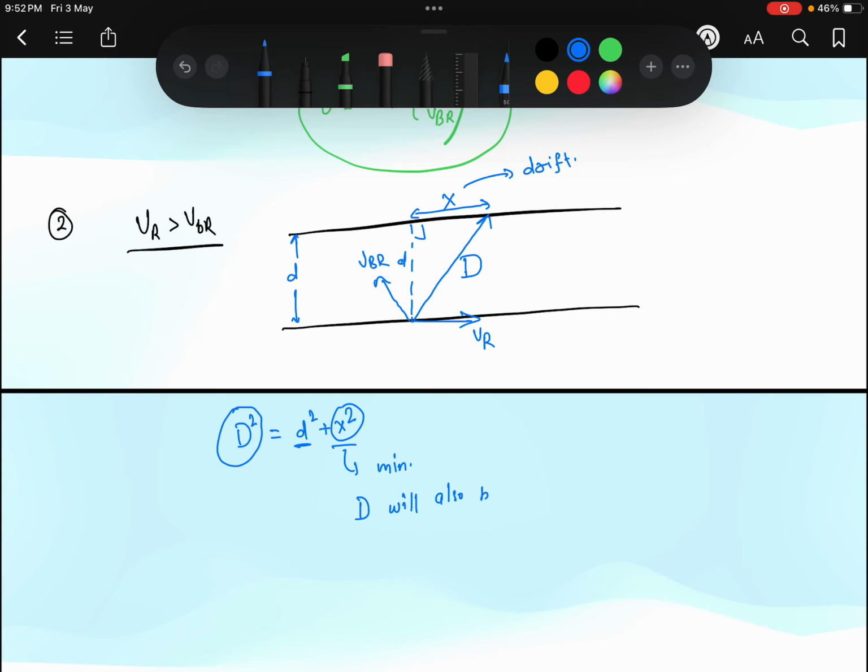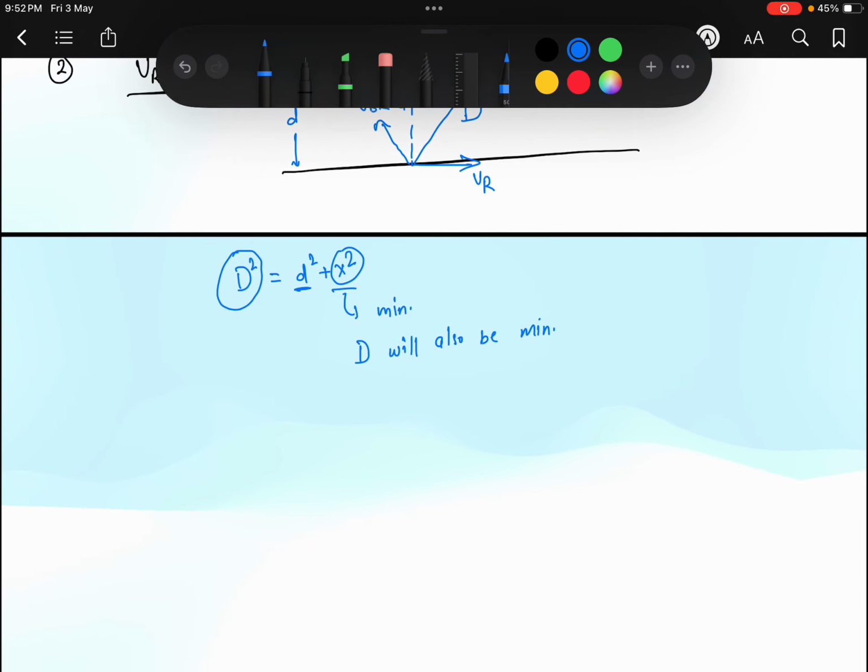As we know, the formula of this drift x is the time taken to cross the river, d divided by VBR cos theta, into the component of velocity responsible for the drift, that is VR minus VBR sin theta.